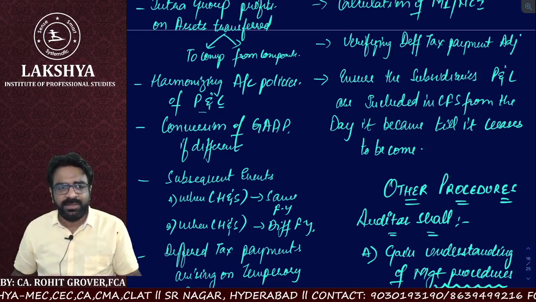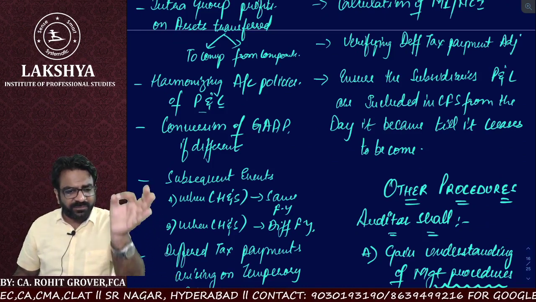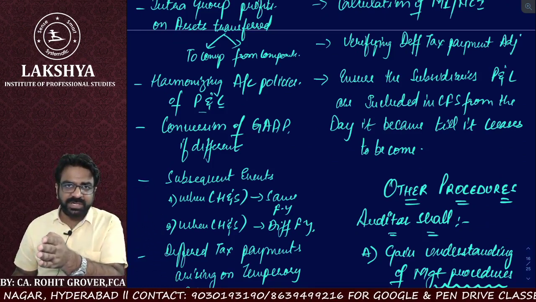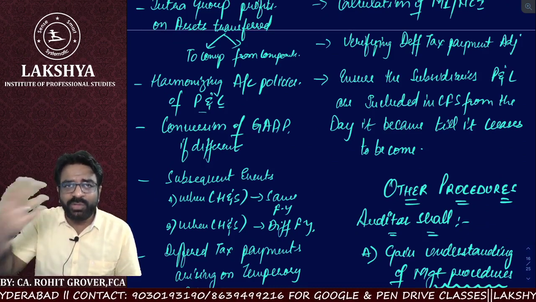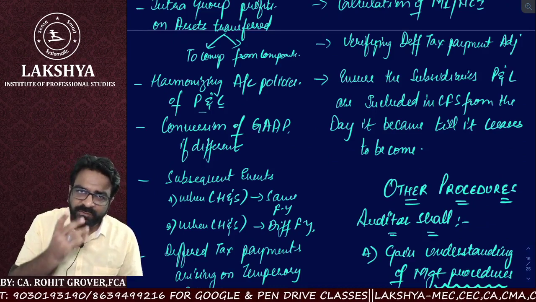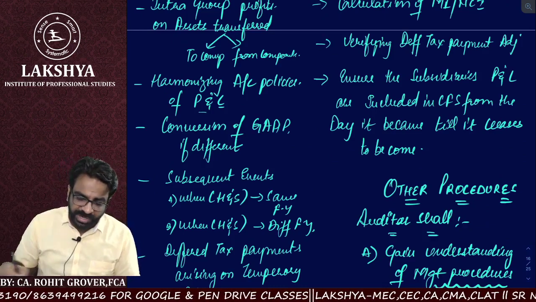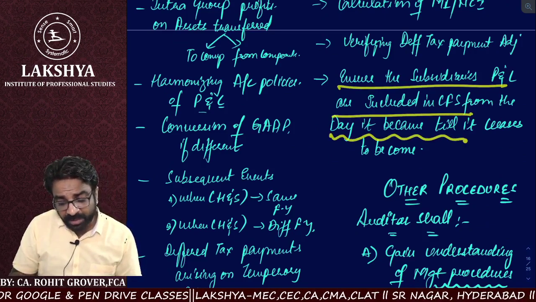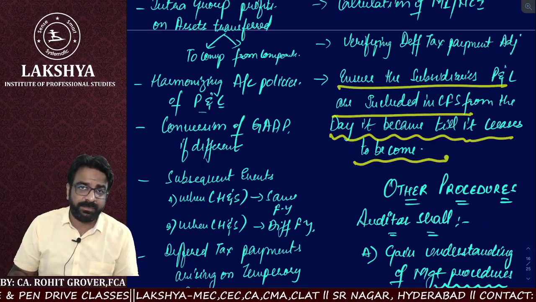As simple as that: from the day it became your subsidiary, you start adding it to the consolidated financial statement, and the day it is no more your subsidiary, you stop including it. So ensure that the subsidiary's P&L is included in the CFS from the day it became till the day it ceased.